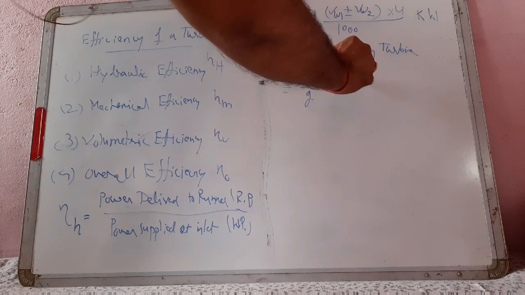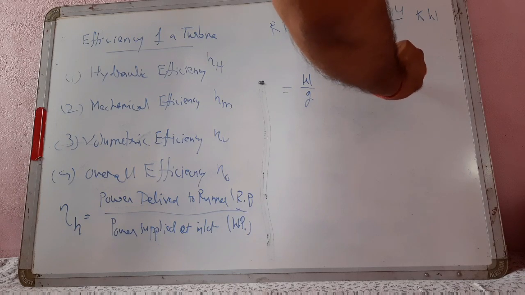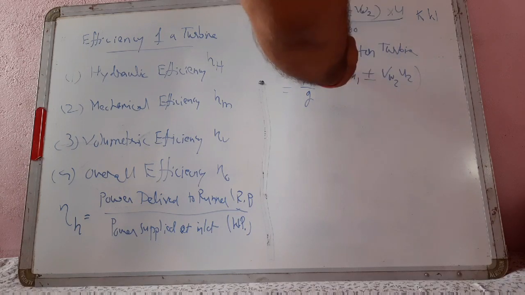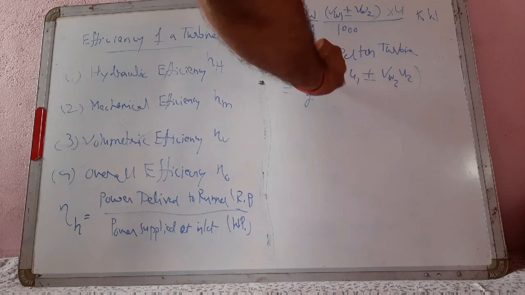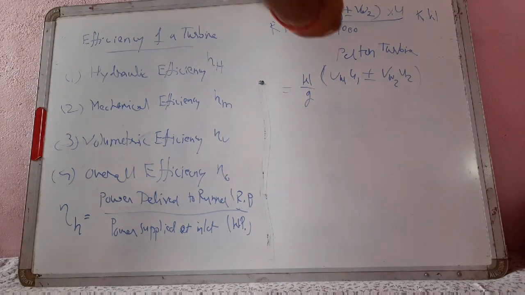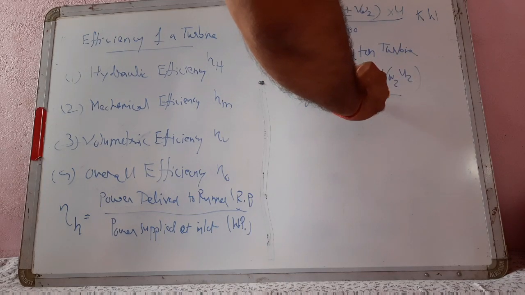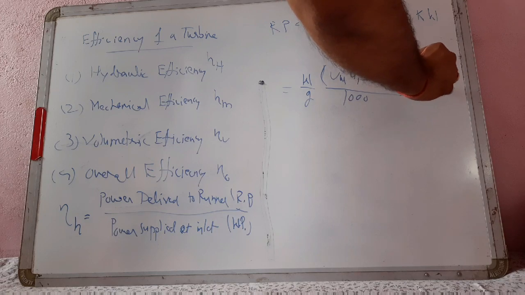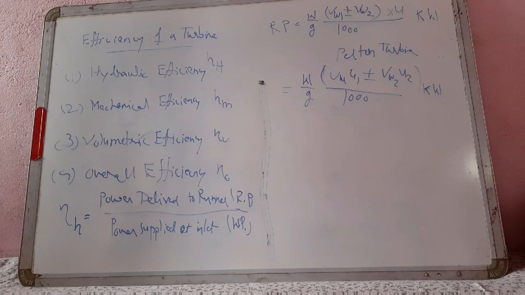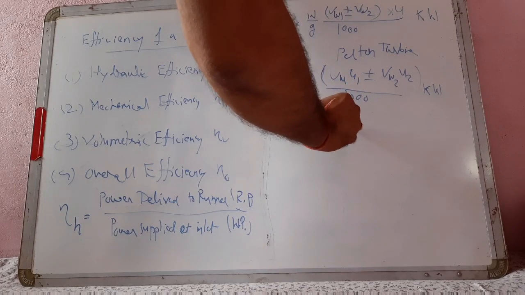And the second one is W by G, VW1 U1 plus minus VW2 U2, divided by 1000 for kilowatt. This is for radial flow turbine.